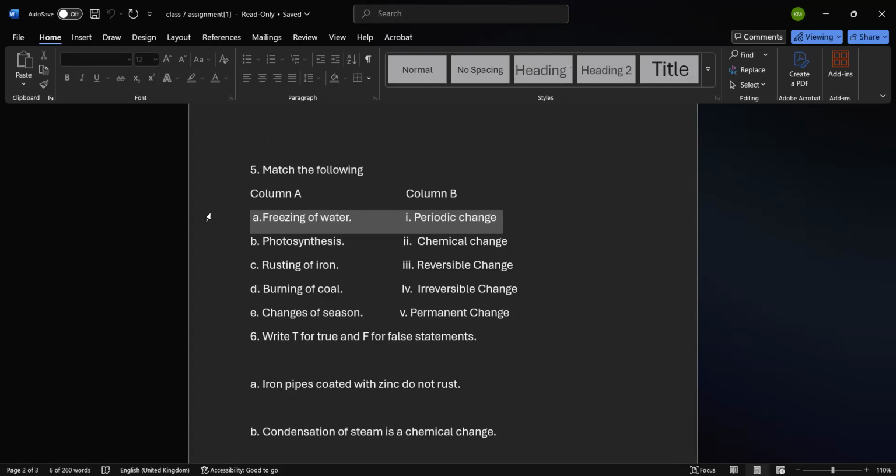Permanent change. Okay. Burning of coal. Ma'am, irreversible change. Okay. And changes of season. Ma'am, periodic change. Yes, very good. So Ayushi, till today, this much only.